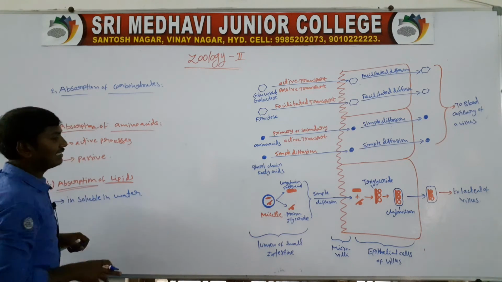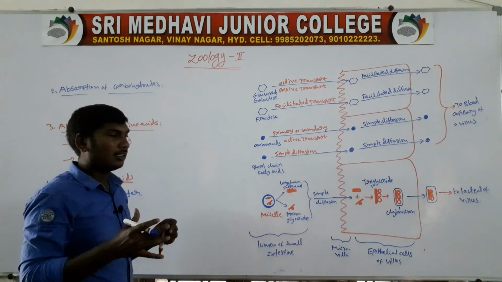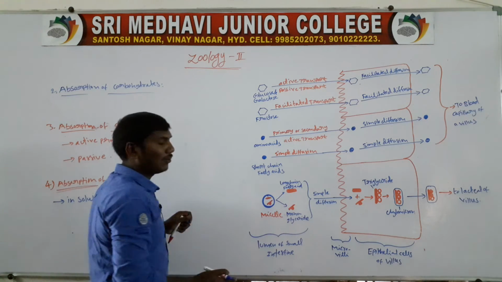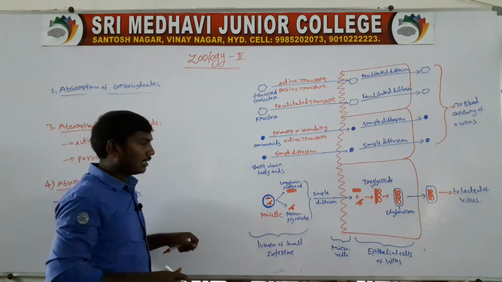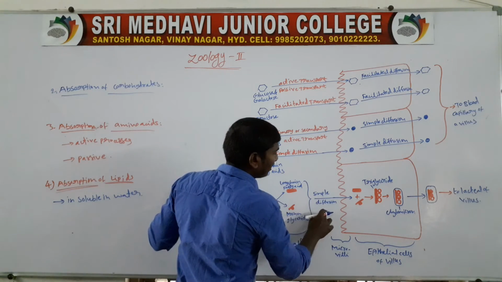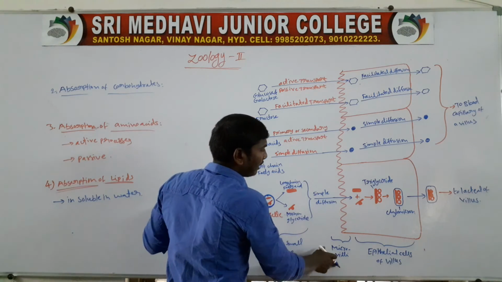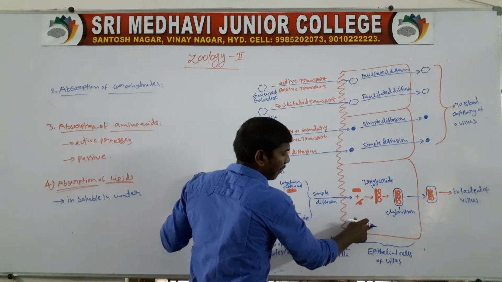First, fats are converted to micelles. The micelles are converted to long chain fatty acids and monoglycerides. These two enter by the simple diffusion process through the microvilli into the epithelial cells.